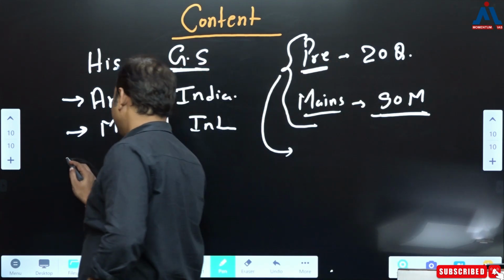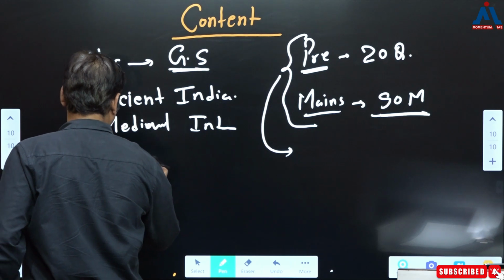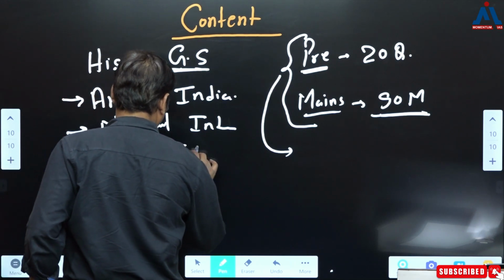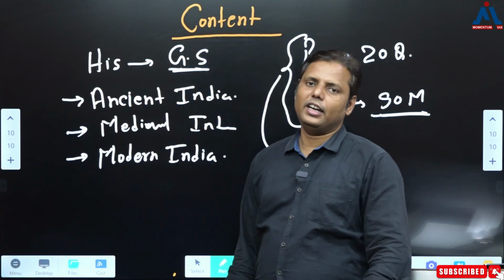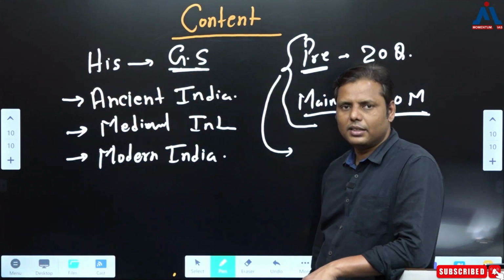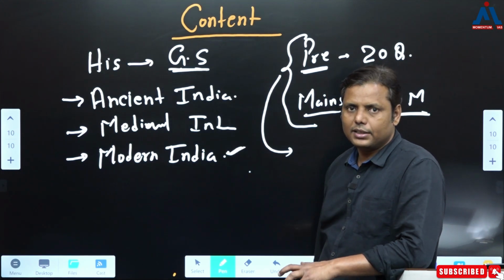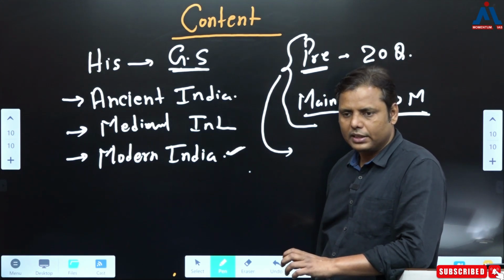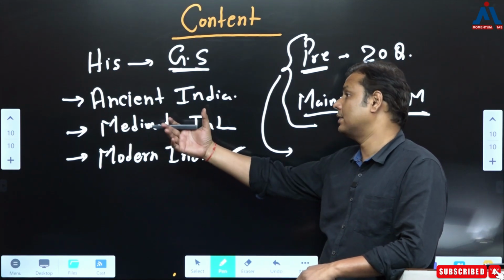Okay, then it comes to modern India. Correct, modern India. Now as this is a traditional sort of thing, modern India is the most important component of the general studies syllabus, and this you need to read extensively. Extensively, by that what do I mean?